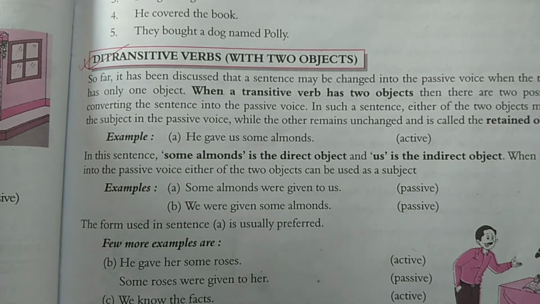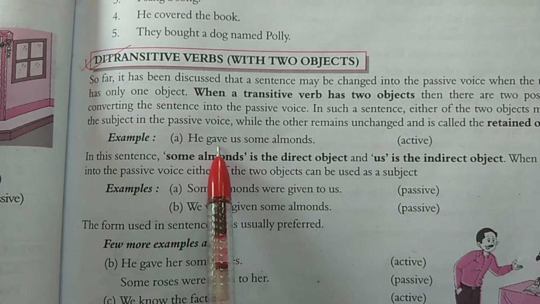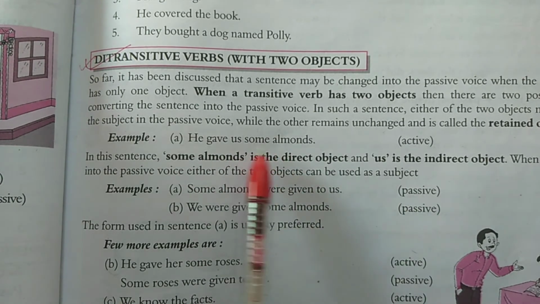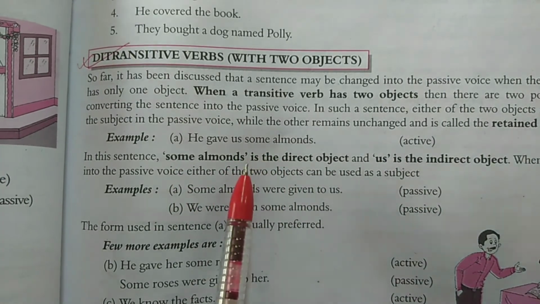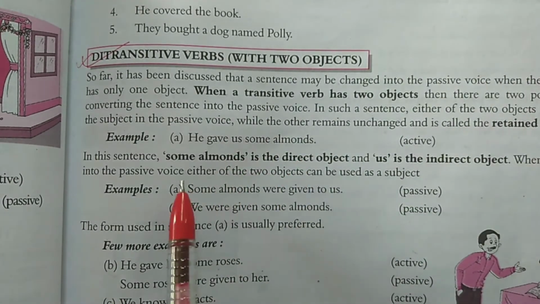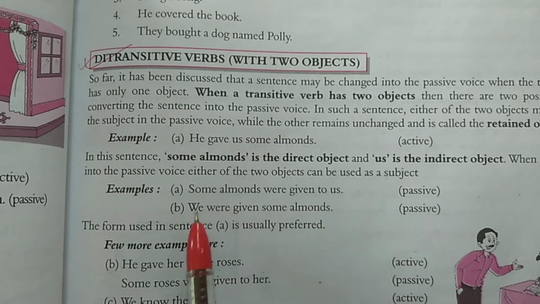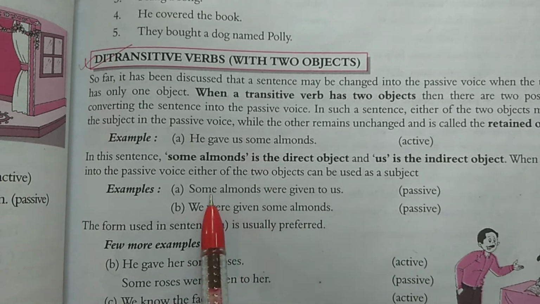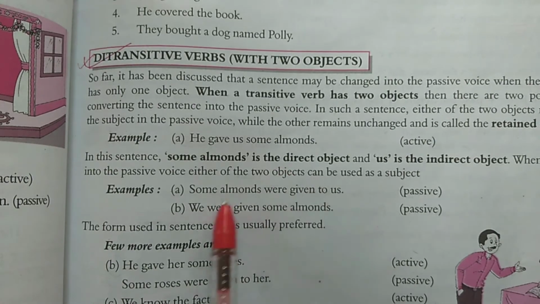For example, he gave us some almonds. So he is your subject, gave is your verb, almonds is your direct object, and us is your indirect object. In these cases, when we change to the passive voice, any one of the objects we can use for the first preference. For example, some almonds were given to us, or we were given some almonds. Any one we can apply here. In the first statement, we have given more priority to the direct object.